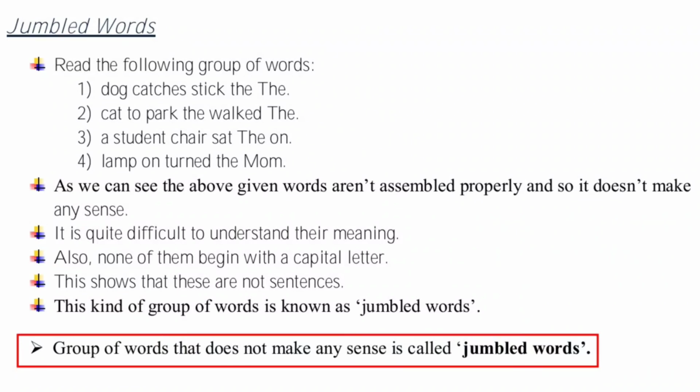A student chair sat the on. The student sat on a chair. Sentence. Number 4. Lamp on turned the mom. Jumbled words. Mom turned on the lamp. This is a sentence. I hope you got the concept of what are sentences and what are jumbled words.